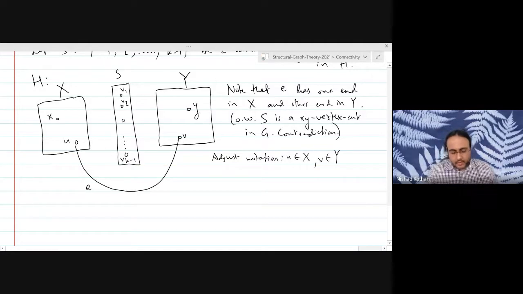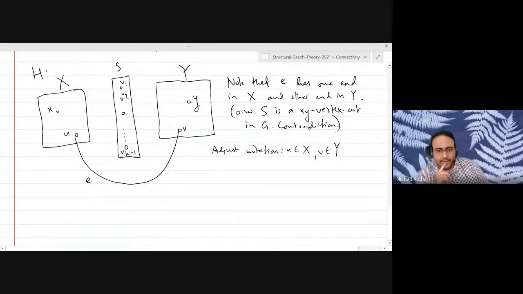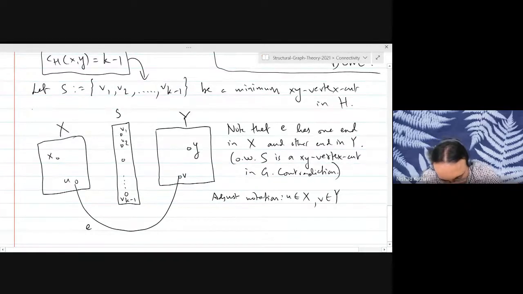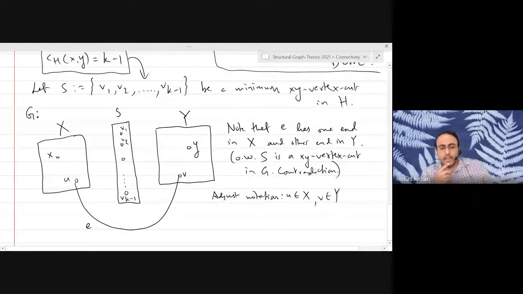Okay, so what we are going to do is a very nice trick that is often useful in graph theory. In induction, you want to get a smaller graph to apply the induction hypothesis, right? But you can get a smaller graph in many different ways. Of course, the standard way is removing an edge, like we already did in the graph H. Notice that this drawing is now for the graph G, because I put the edge E back in. So we got the graph H by removing one edge.